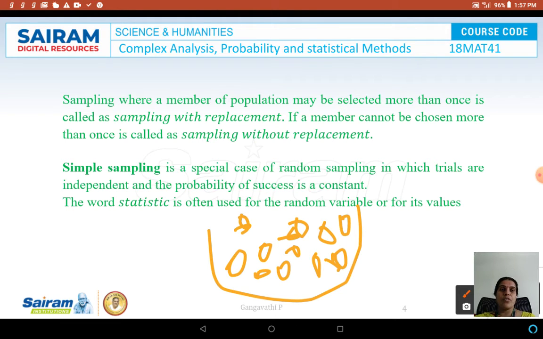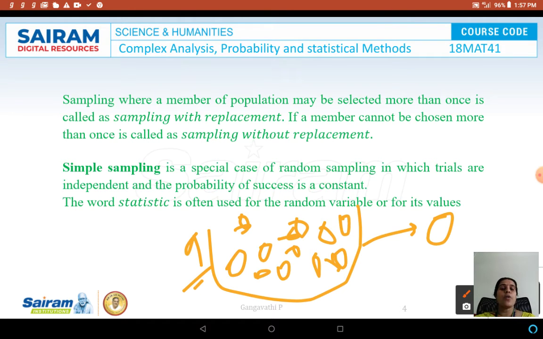A sampling process is going on, choosing one ball from this container. If I remove one ball, there are 9 balls remaining. Now I am not going to replace this ball back. If I go for a second draw, the second draw is based on only the 9 balls.